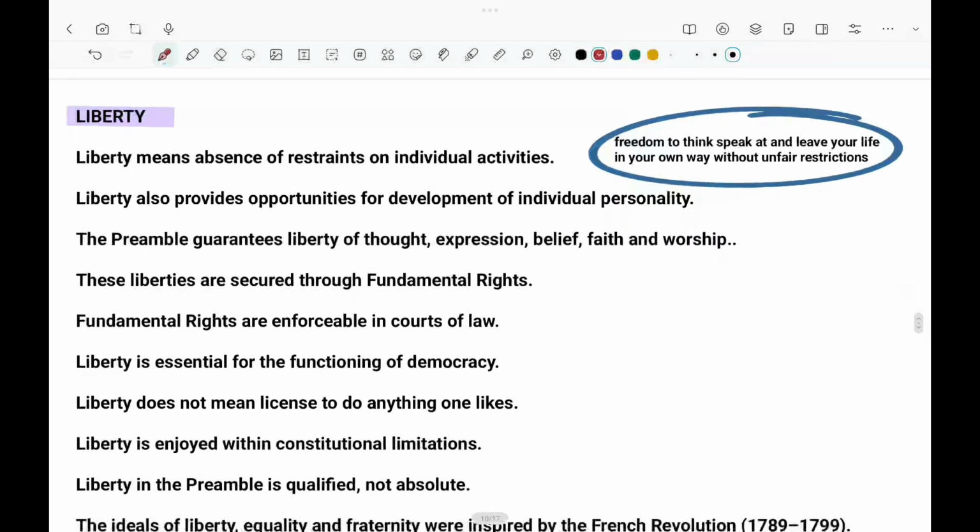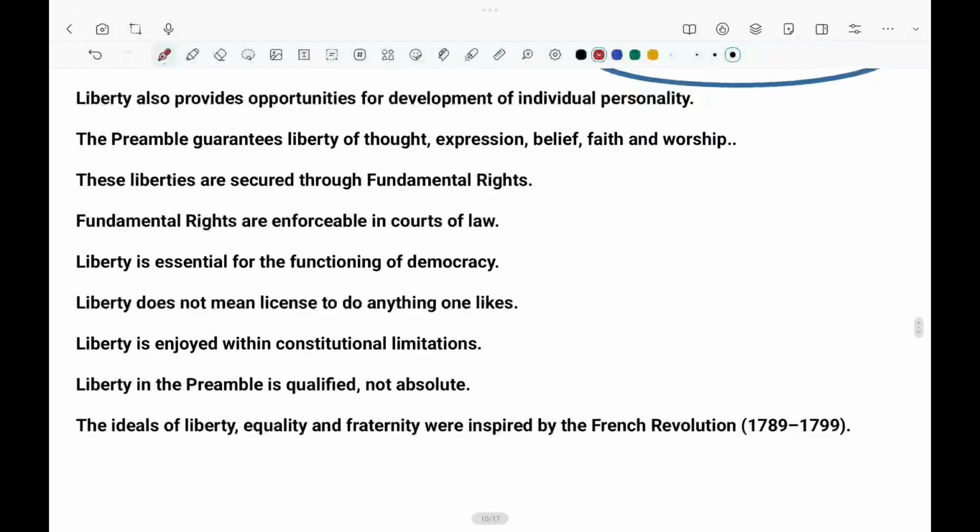And the next is liberty, which is very easy. That is freedom to think, speak, act, and live your life in your way without any unfair restrictions: freedom of speech and expression, freedom of belief, faith, and religion, freedom of movement, freedom to choose your profession, freedom to live with dignity. All of this is protected in our fundamental rights. And this was inspired by the French Revolution.